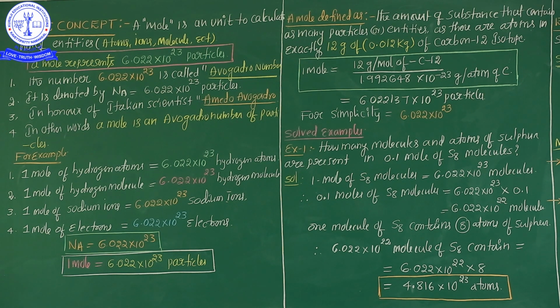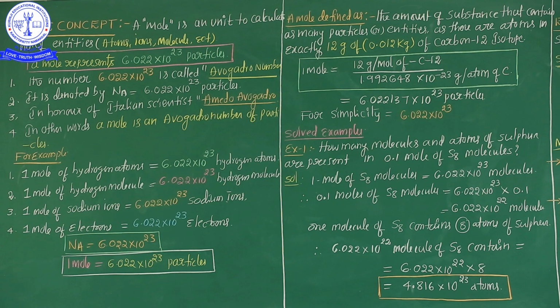A mole was therefore originally defined in terms of mass. On this basis, chemists selected as a standard number which is equal to the number of atoms present in exactly 12 grams of carbon atoms.